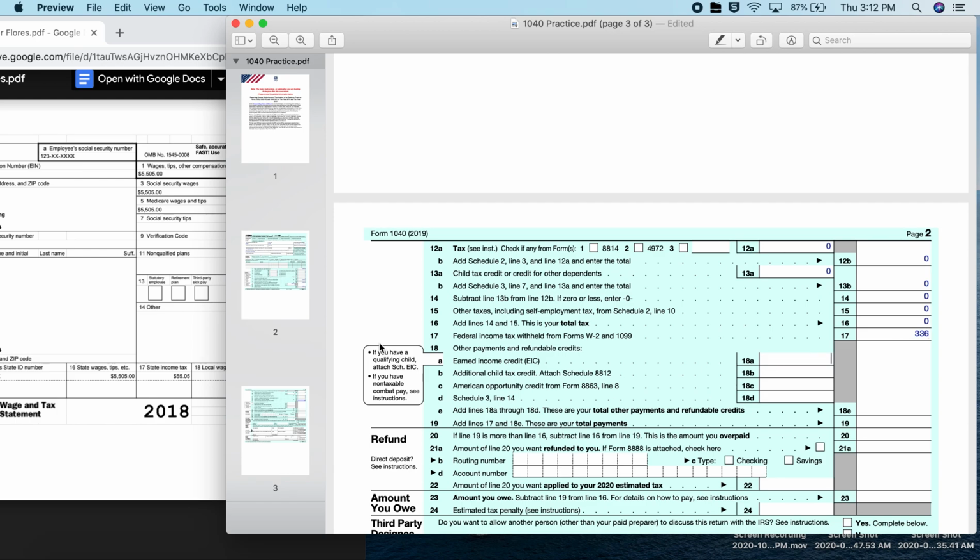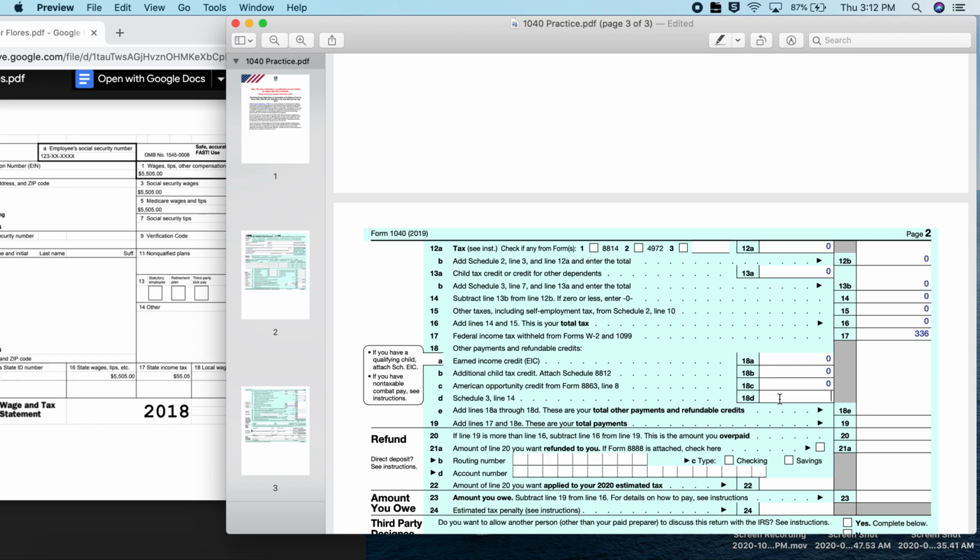Line 18A, this little bubble that pops off talks about if we have a qualifying child. We do not, so we put a 0. A child tax credit we do not have, so we put a 0. Our scenario did not tell us anything about the American Opportunity Credit, so we put a 0.